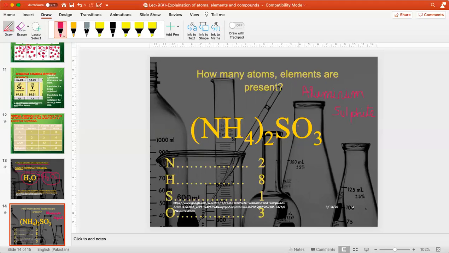Now here you can see how many nitrogens are there? 2. How many hydrogens are there? Now you will see that 4 is inside the bracket and 2 is after the bracket closes, so these multiply as per the bracket rule. Okay, so 4 twos are 8, so this is 8. Nitrogen 1 multiplied by 2 is 2, 4 multiplied by 2 is 8, sulfur 1 and oxygen 3. So these are the total number of atoms present in ammonium sulfite.